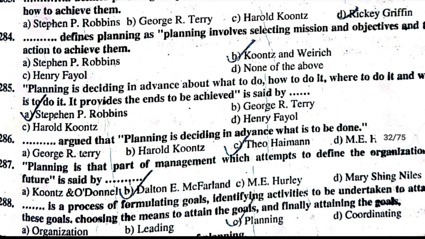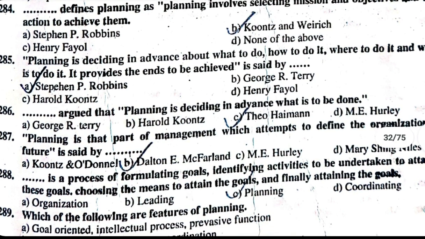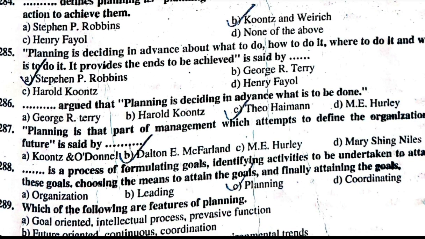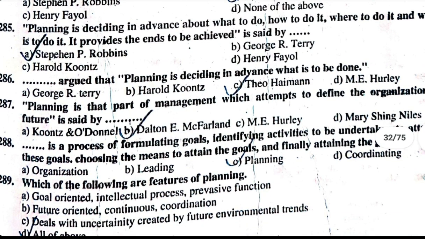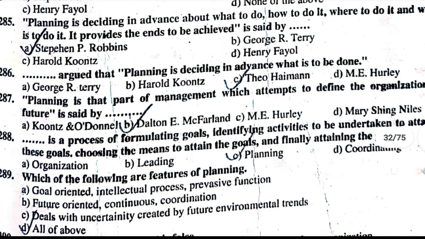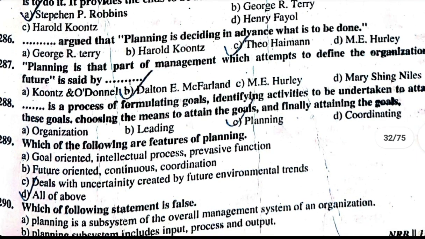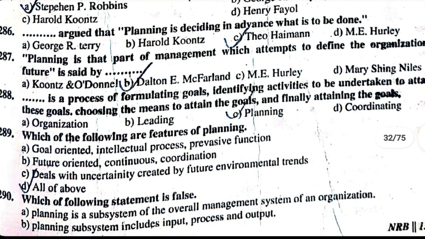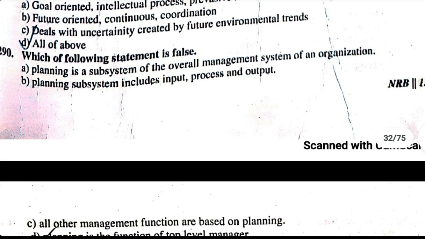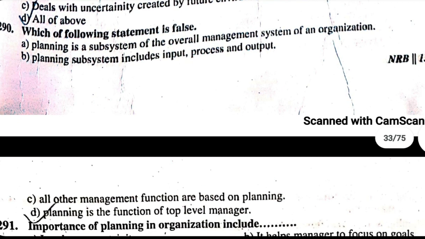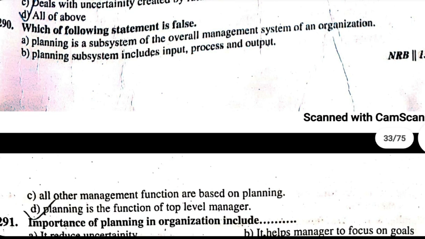That is planning. 289. Which of the following are features of planning? A. Goal-oriented, intellectual process, pervasive function. B. Future-oriented, continuous, coordinated. C. Deals with uncertainty created by future environmental trends. D. All of above. Correct answer is all of above. 290. Which of the following statement is true? A. Planning is subsystem of overall management system of an organization. B. Planning subsystem includes input, process, output. C. All other management functions are based on planning. D. Planning is function of top level management. The statement which is false is that planning is function of top level management.